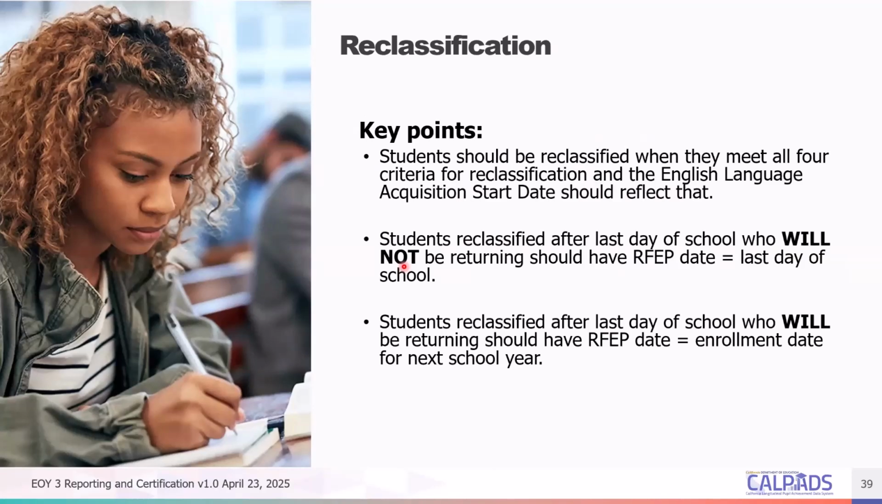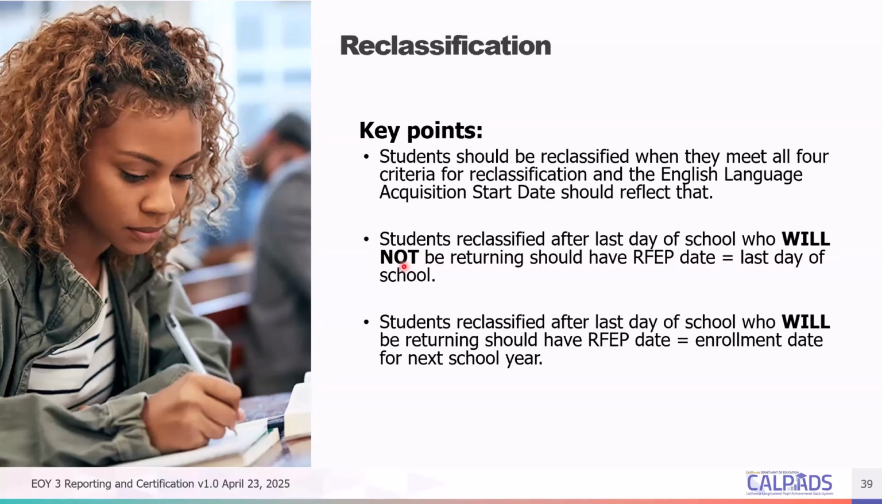This guide is just more guidance on how RFEPs are reported. So in normal times, if a student was RFEP close to the end of the year or during the summative testing window and you get the scores, then of course you report the RFEP status right away. However, if a student was reclassified in the last days of school and the student will no longer be coming back to the district next year, then the RFEP status date should be the last day of school. That way, the student would be accounted for in your RFEP reports.